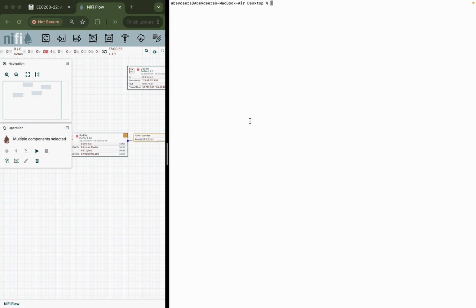During the live demonstration, I will first show the input folder where the JSON file is placed.